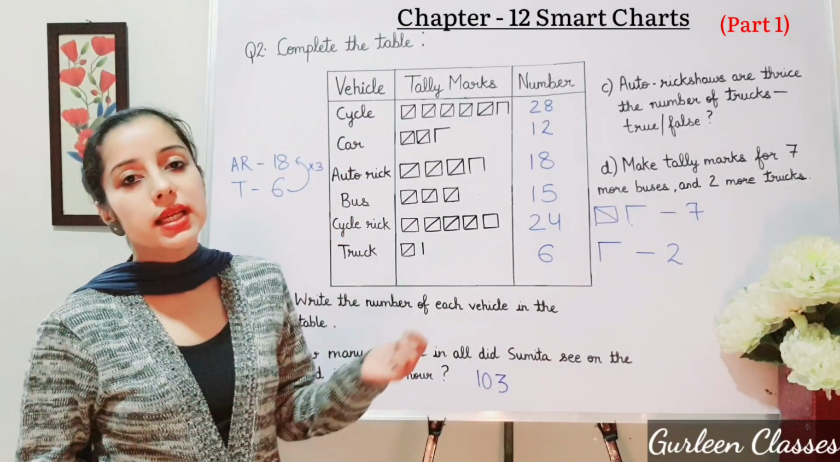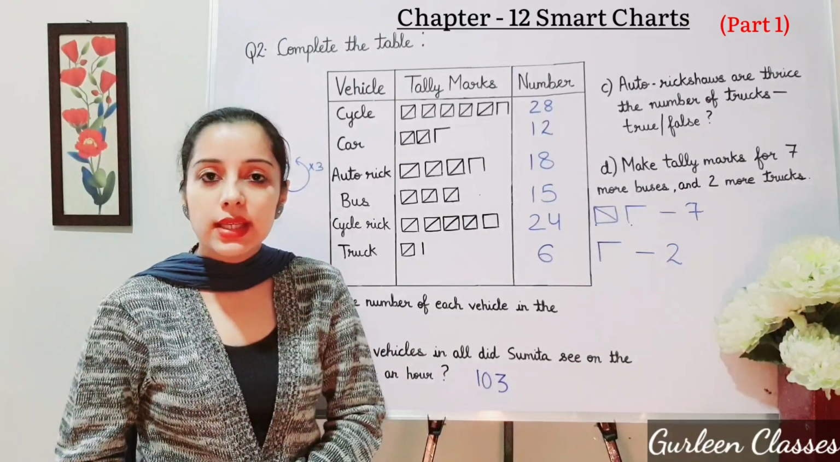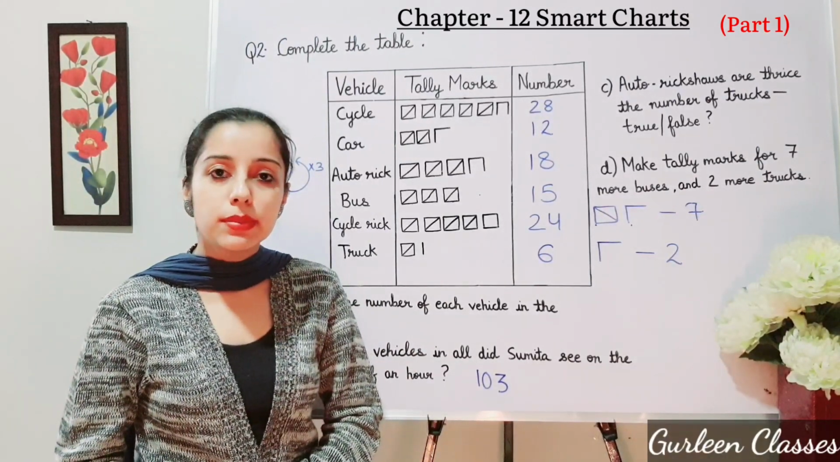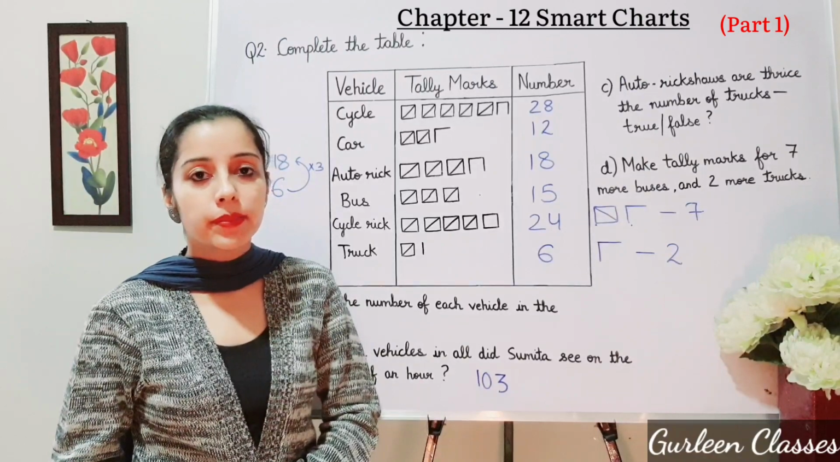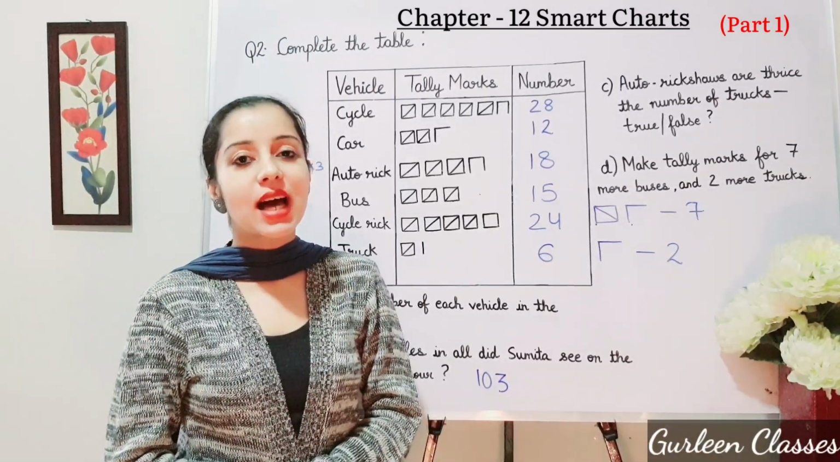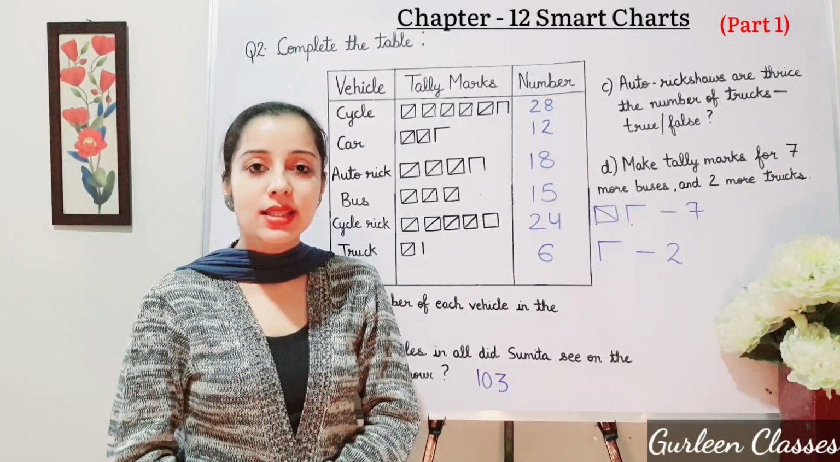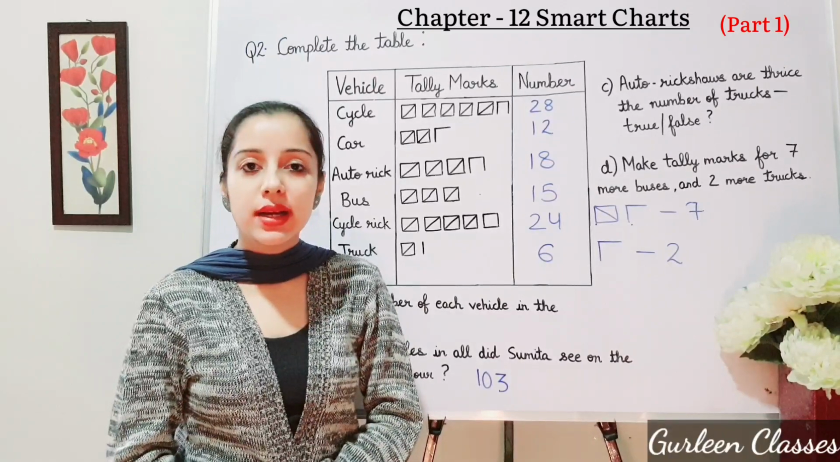I hope, students, these questions are clear. It is very easy. You just have to keep in mind the symbols for 1, 2 and so on. Students, that's all for today's class. I hope you all have understood well in ma'am's class. So chapter number 12, part 1 completed.